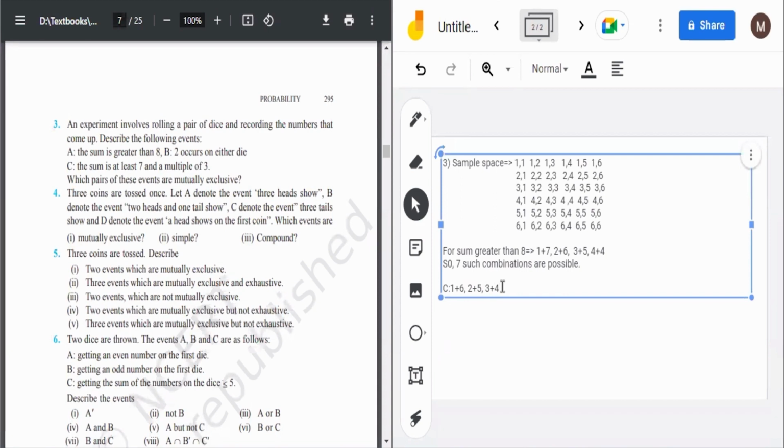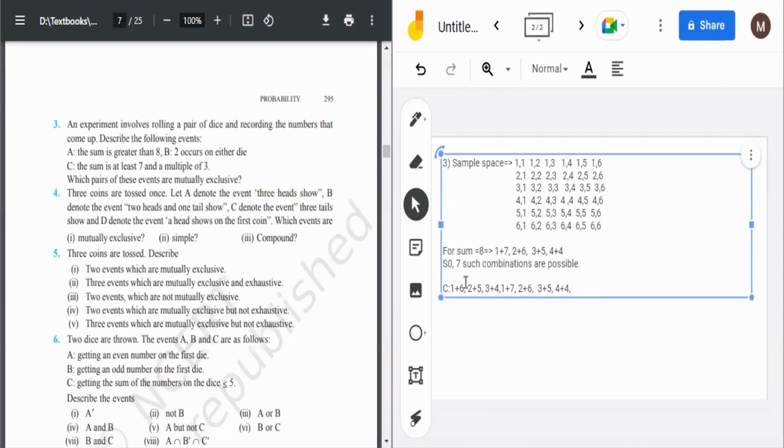Okay, and their counterparts with sum of 7. And for sum of 8, we need these ones. Because it is at least 7, no? So we have to take 7, 8, 9, 10 all. I thought it was sum greater than it, but it was sum equal to it. Then for sum at least 7, I will solve the part again because I took it to be sum equal to it, so it is wrong.